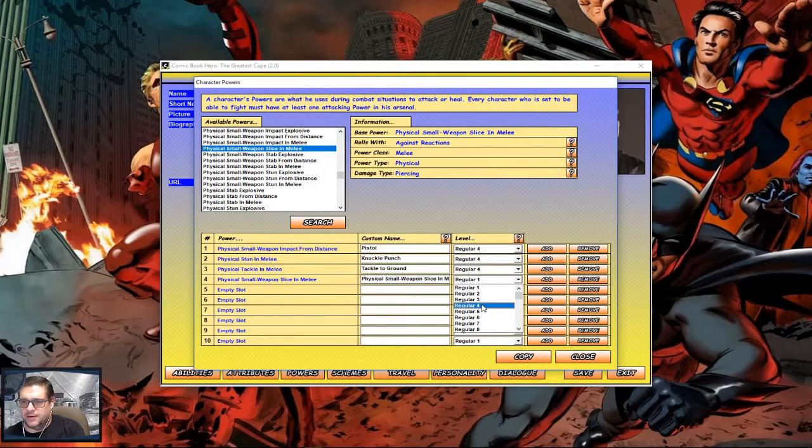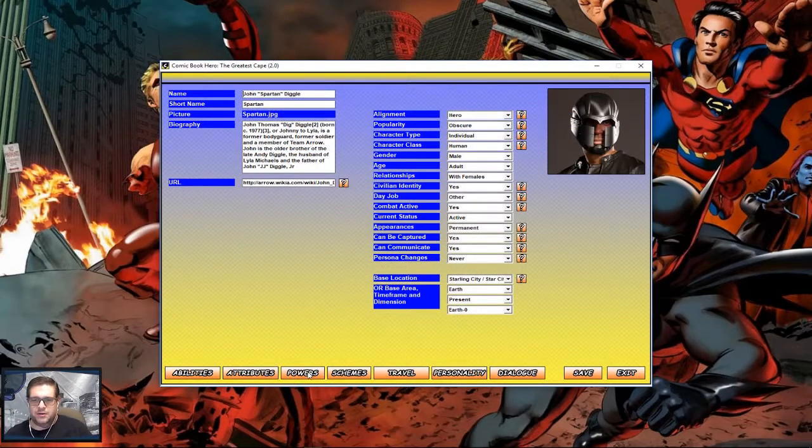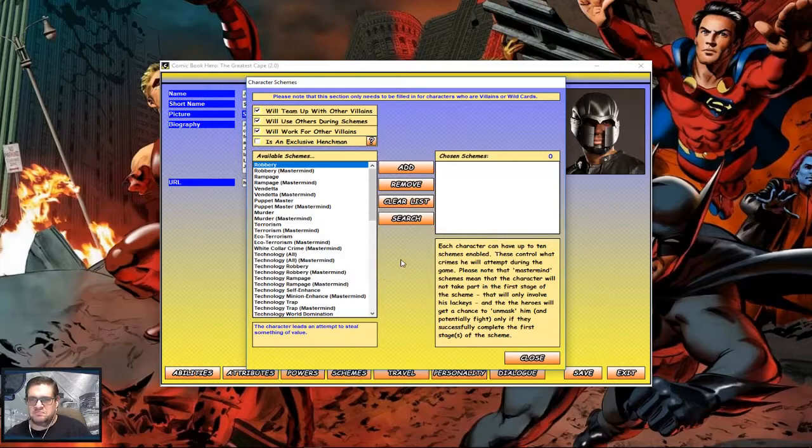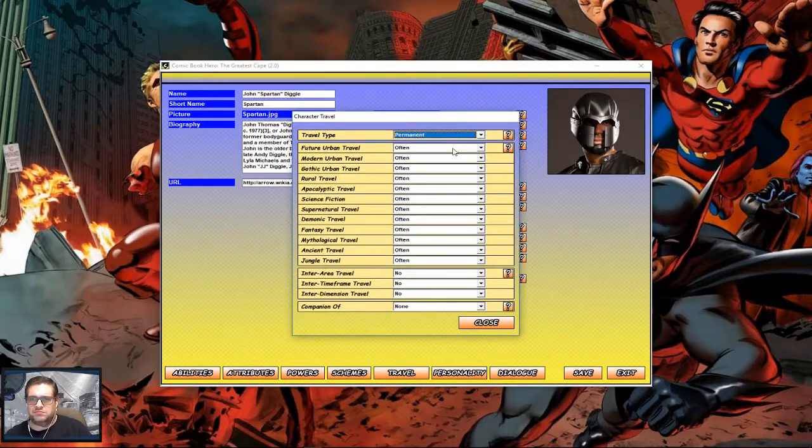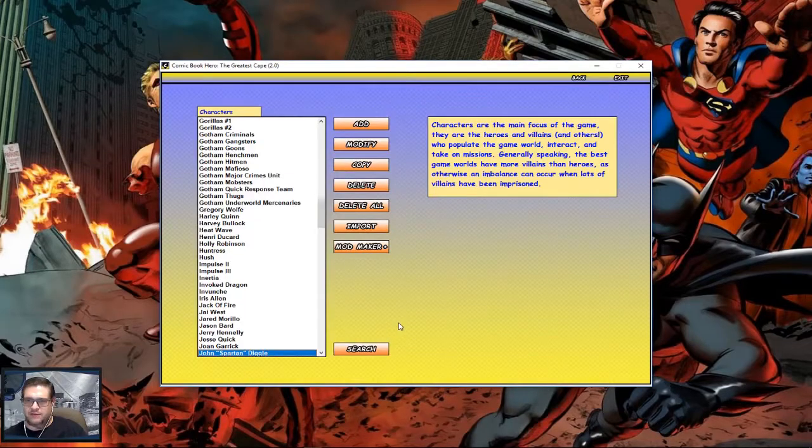Alright. And I'm going to say that's pretty much average. So we're going to call this sword that he uses once in a while. So, okay, we got those down. His schemes, he doesn't really have any because he's not a villain. Does he travel? No. We're going to save. Okay, so we got Diggle in there.